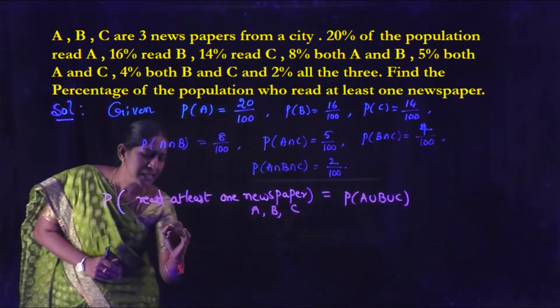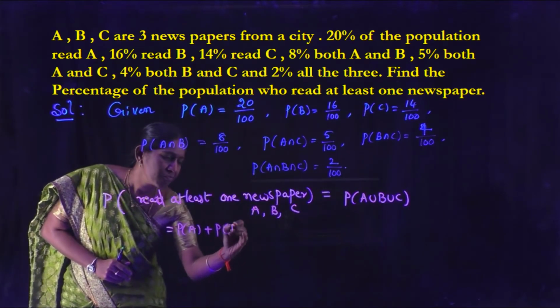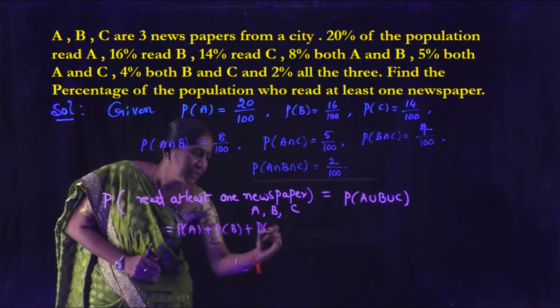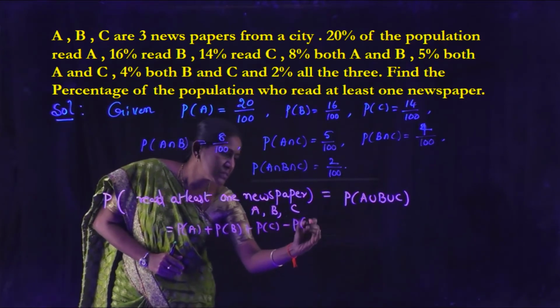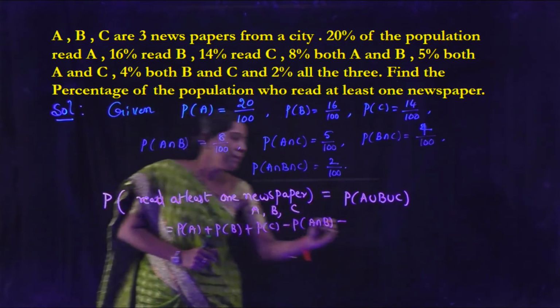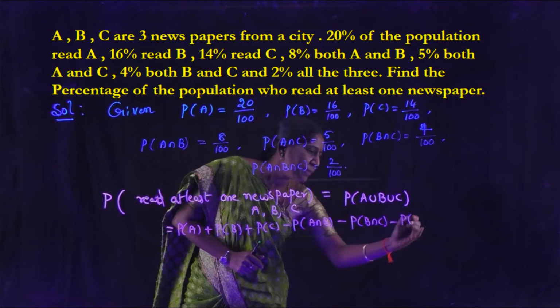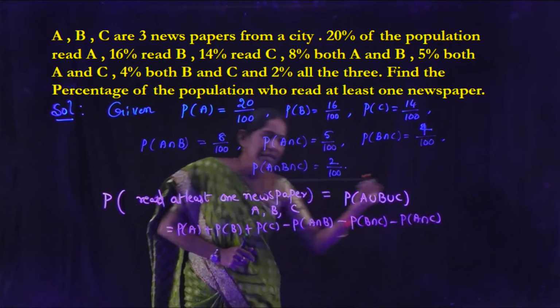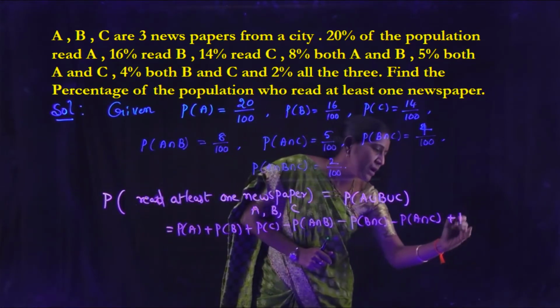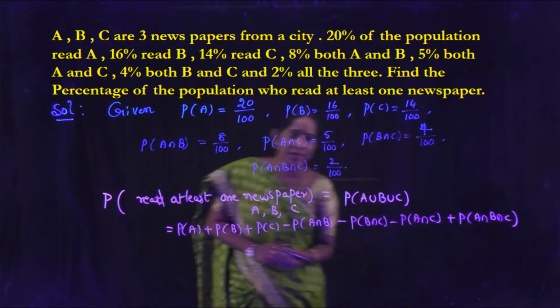That is P of A plus P of B plus P of C minus P of A intersection B minus P of B intersection C minus P of A intersection C plus P of A intersection B intersection C.